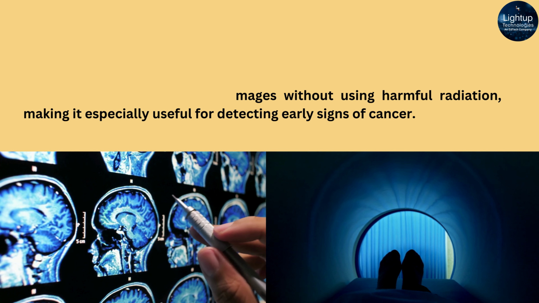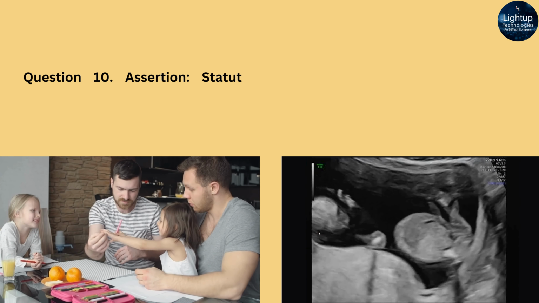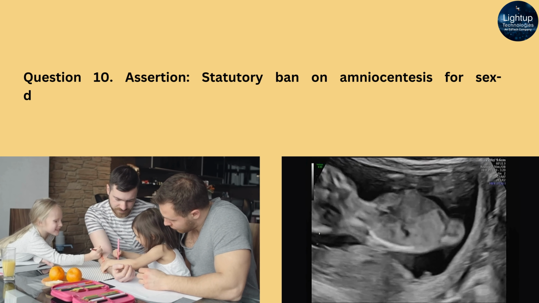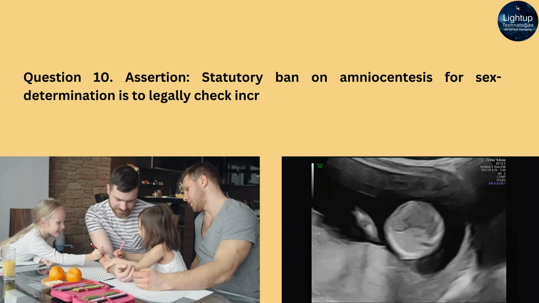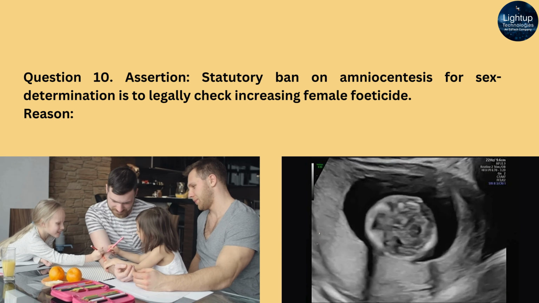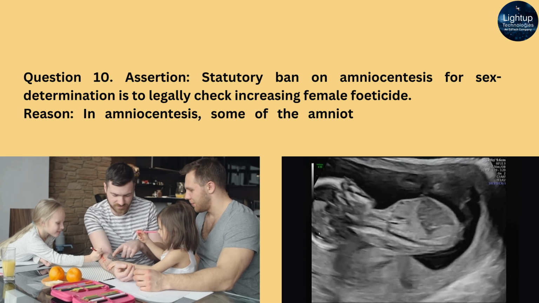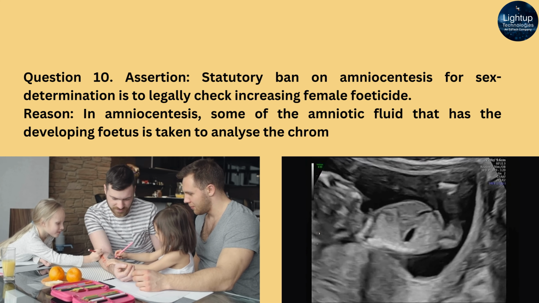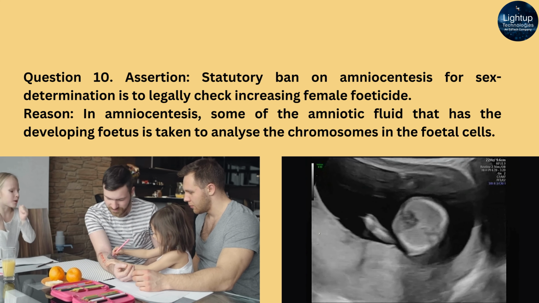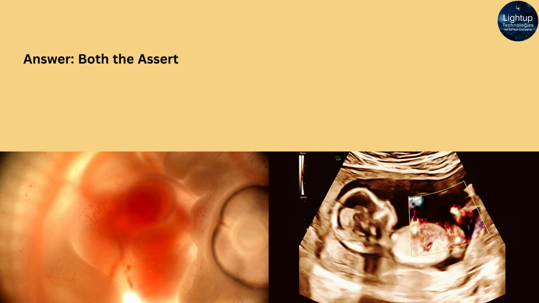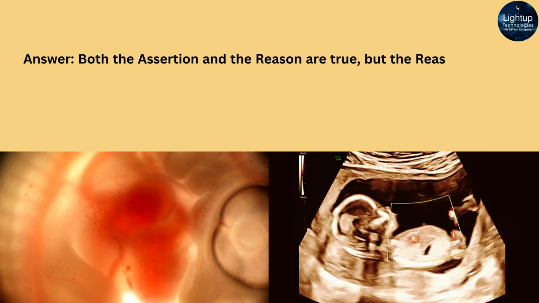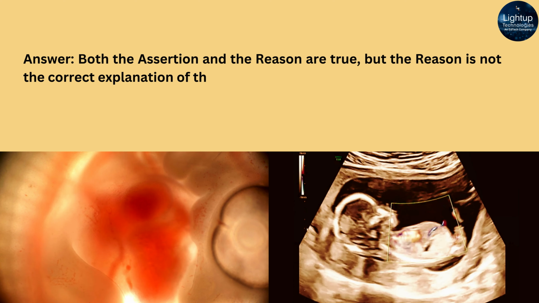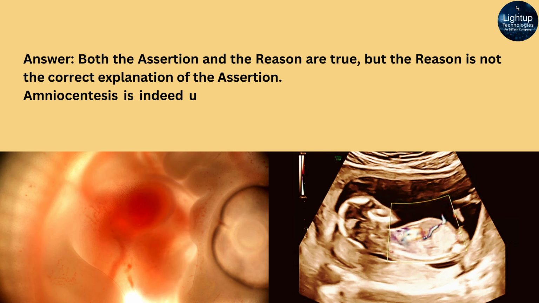Question 10. Assertion: Statutory ban on amniocentesis for sex determination is to legally check increasing female feticide. Reason: In amniocentesis, some of the amniotic fluid that has the developing fetus is taken to analyze the chromosomes in the fetal cells. Answer: Both the assertion and the reason are true, but the reason is not the correct explanation of the assertion.